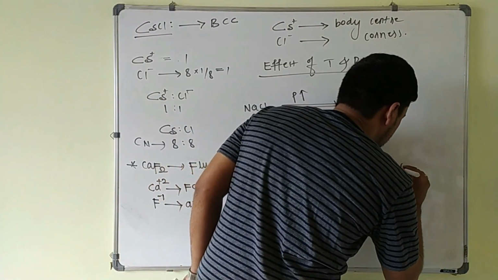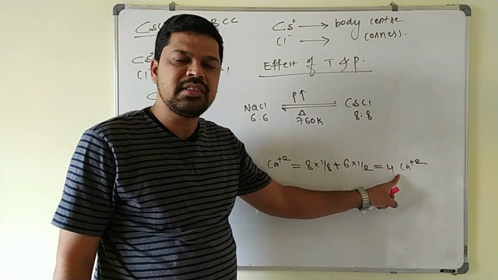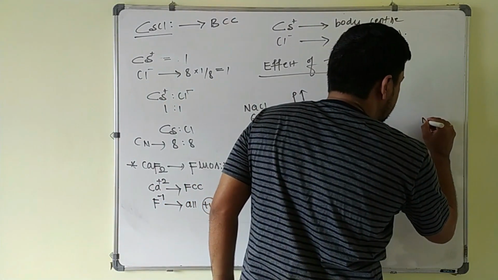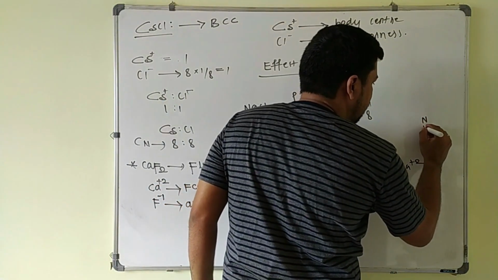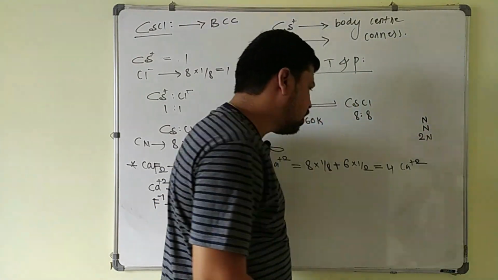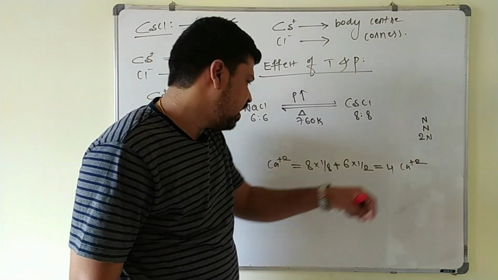There are 4 Ca+2 ions, meaning 4 close packed spheres. If the number of close packed spheres is n, the number of octahedral voids is n, and the number of tetrahedral voids is 2n. Here the close packed structure count is 4, so the number of tetrahedral voids formed will be 8.